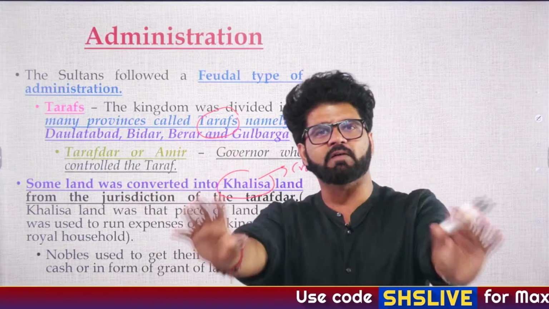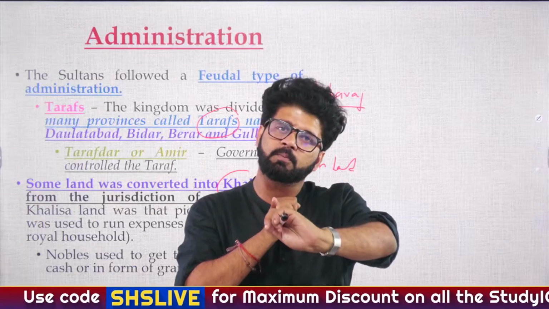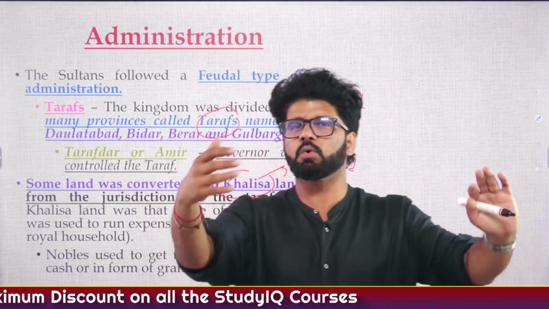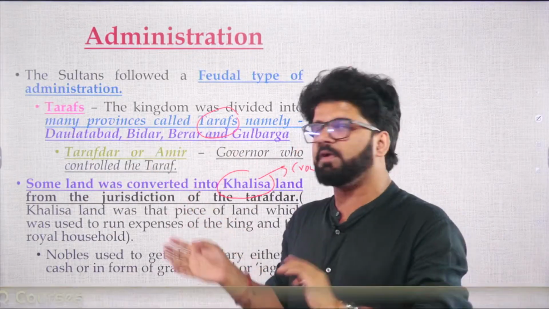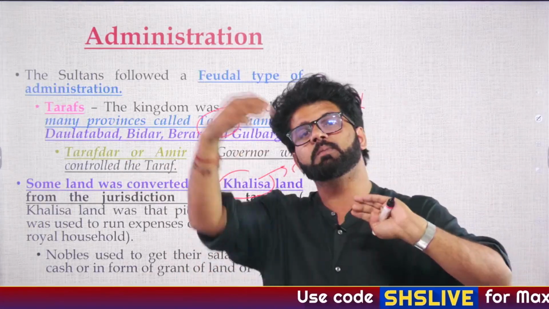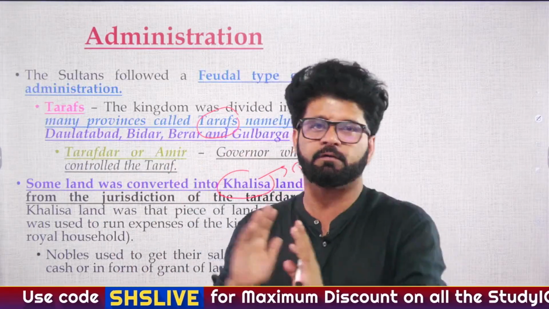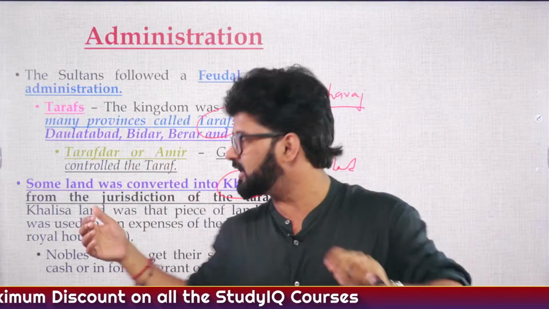So why does the king generally do that? Let's say you have a land which is very fertile, and that could be put to optimum use only when you apply an adequate amount of nutrients, irrigation, etc. Who can do the best work on it? The king. So the king used to feel like this is a good land, this particular farmer will not be making optimum use of it, so let me take this particular land and I will ensure that I get the maximum productivity out of it. So that is the major reason why in the Mughal period many lands were converted into Khalisa land.